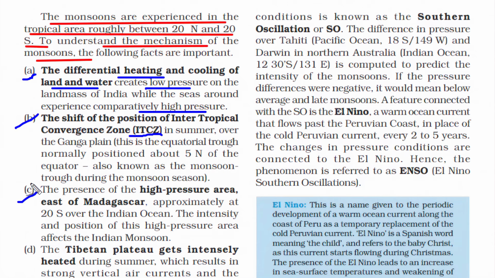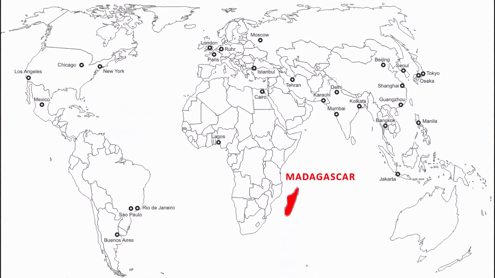And the third mechanism is the presence of the high pressure area that is east of Madagascar. I hope you know where Madagascar is. It's near the Indian Ocean and towards the eastern side of Africa.